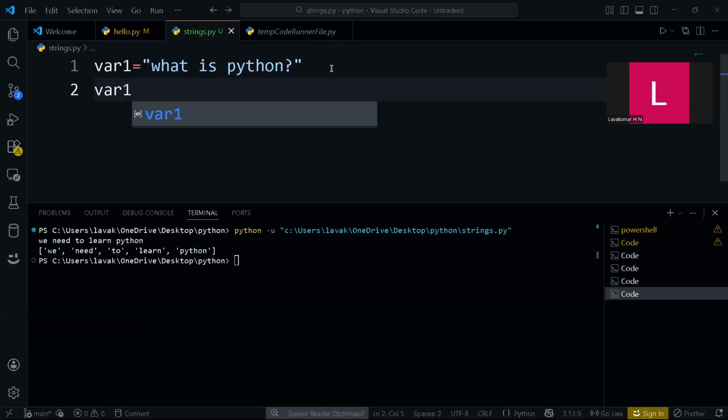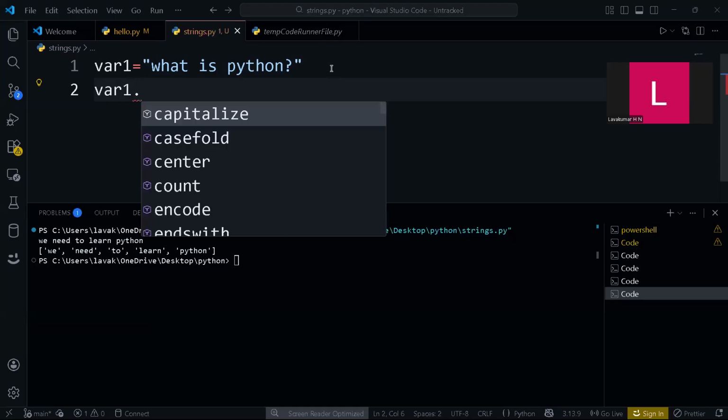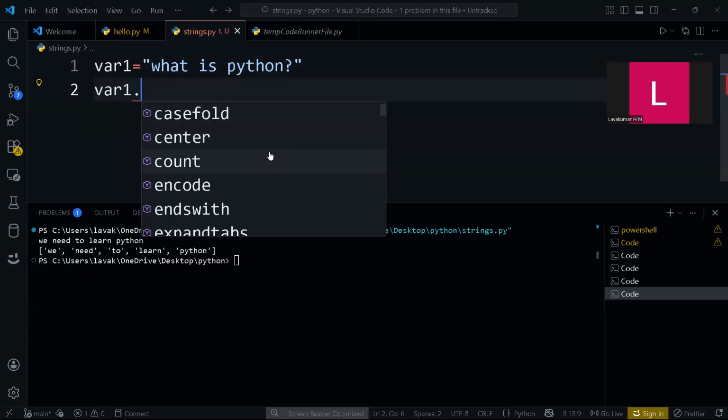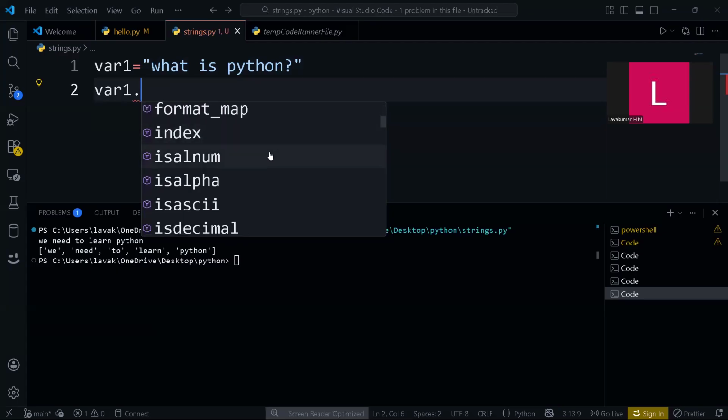You use a dot, and by the time you enter the dot, you will get some methods, not errors, sorry, my bad. See, there are some beautiful methods. Now you can use all these methods. See, I have isalnum, isalpha, index. I have already used index. So these are all our methods.